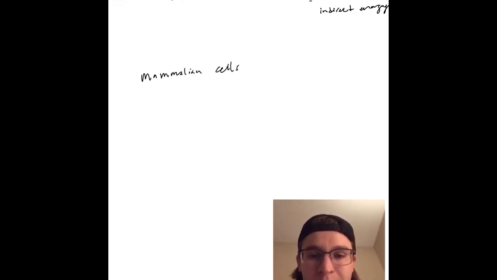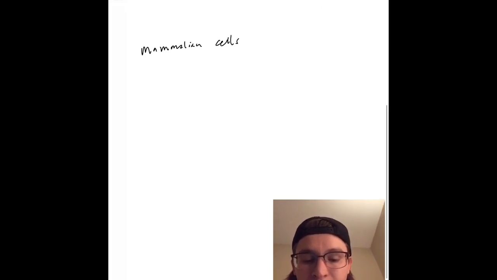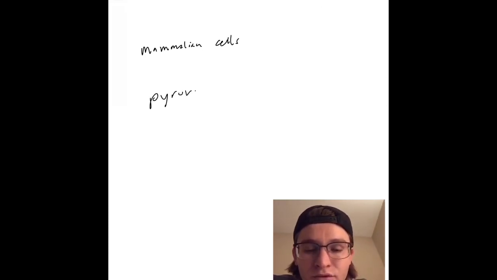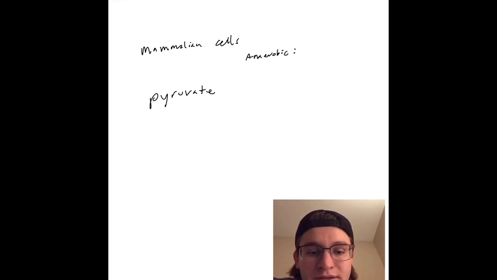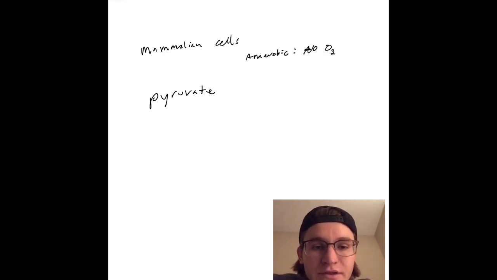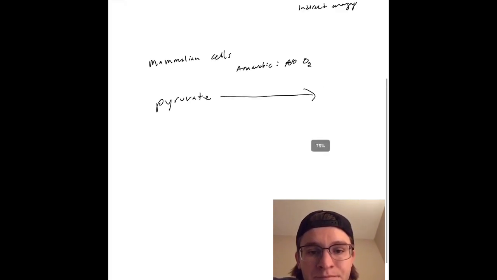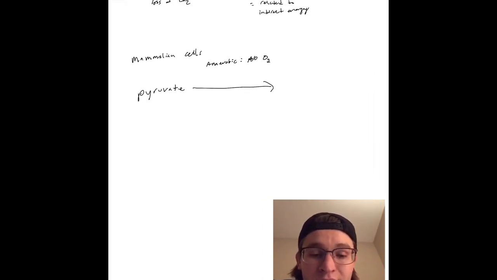Now we're going to talk about pyruvate in mammalian cells. So mammalian cells are going to have both aerobic and anaerobic ways of creating energy. Our anaerobic system is where we do not have oxygen, so that means our oxygen levels are depleted in our body. Pyruvate is going to get taken and made into lactate, and this is going to be done by the enzyme lactate dehydrogenase.